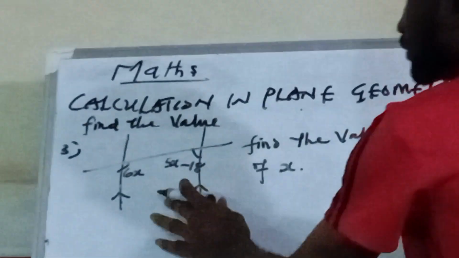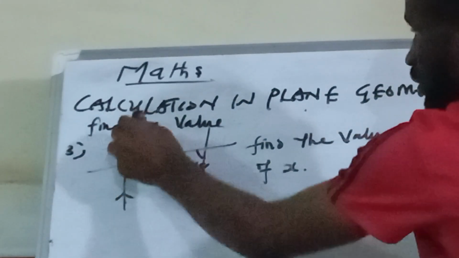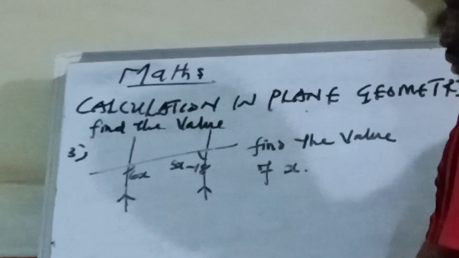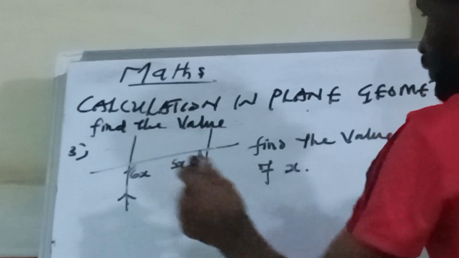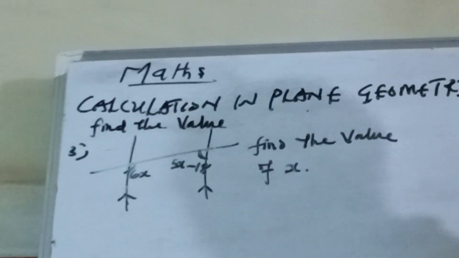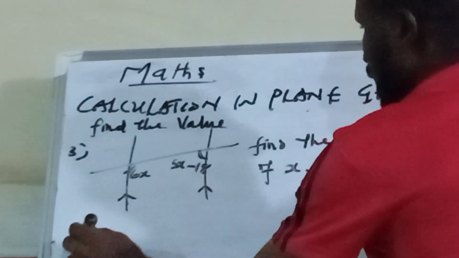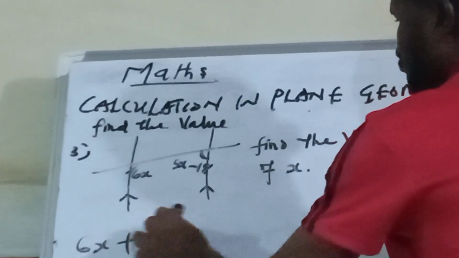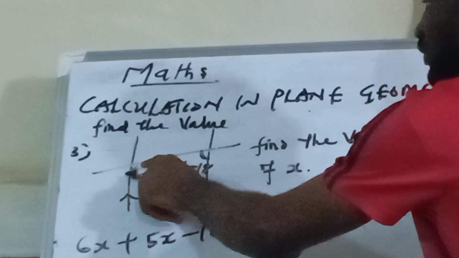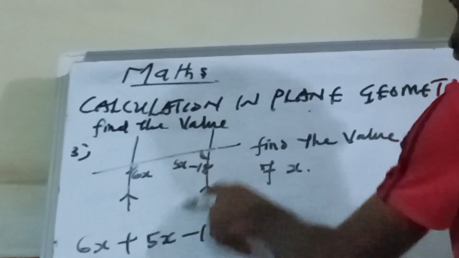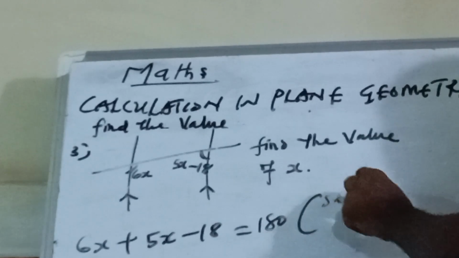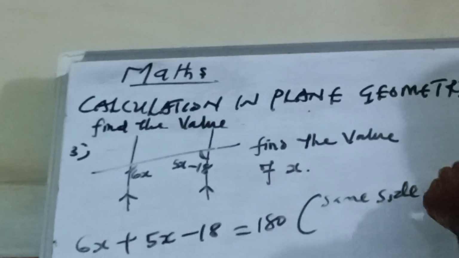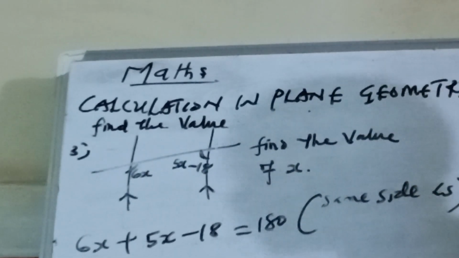Okay, now you can see this is parallel line. We have two parallel lines there. Then we have interior. This is inside, and this one is interior. So of course, when you have the sum of same side interior angles, you are going to get 180. So I will quickly add 6x plus 5x minus 18. 6x is this one. Then this one is 5x minus 18 is equal to 180. What is your reason? Same side angles is the reason, sum of same side angles.